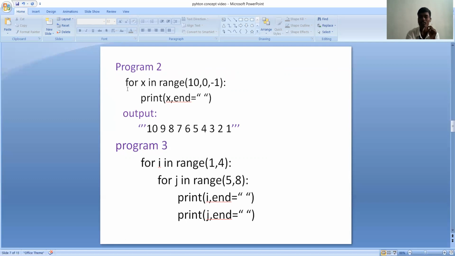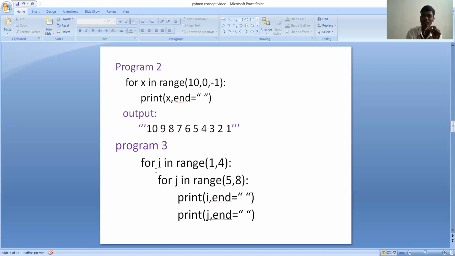The interpreter first executes the variable x in the range of 10, 0, -1, and creates the list of x starting from 10 and ending at the number before 0, that is 1, and the difference between two successive elements is -1. The end argument helps us print all the output elements in a single line. We get the output 10, 9, 8, 7, 6, 5, 4, 3, 2, 1.